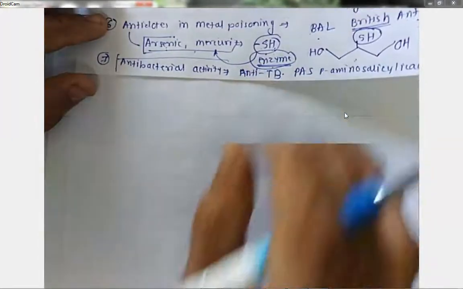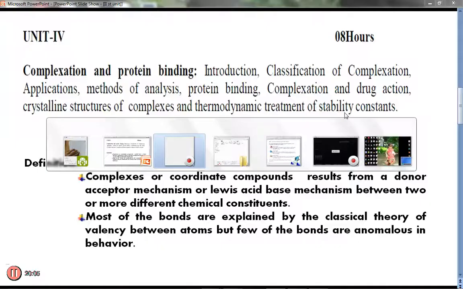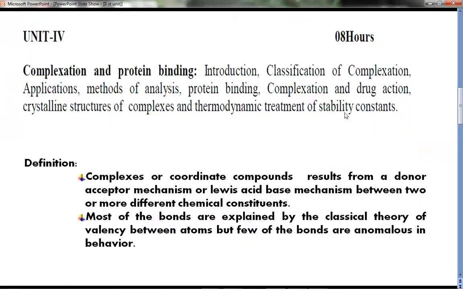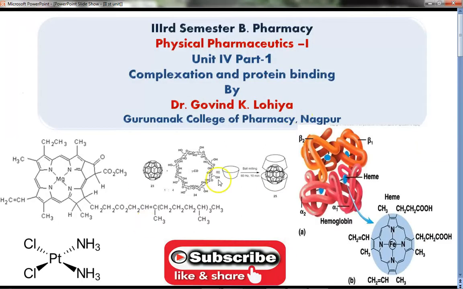Again, if you want to add something, in the presentation, if you go through the previous slide, if you see over here, this is one more classical example. This is hemoglobin.